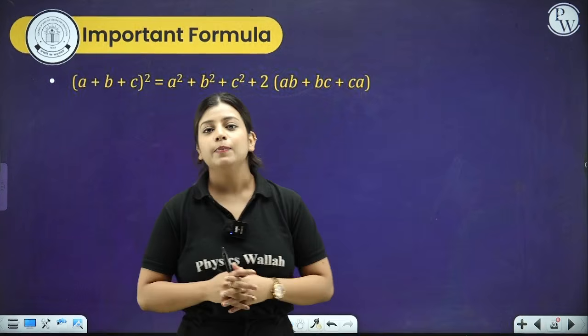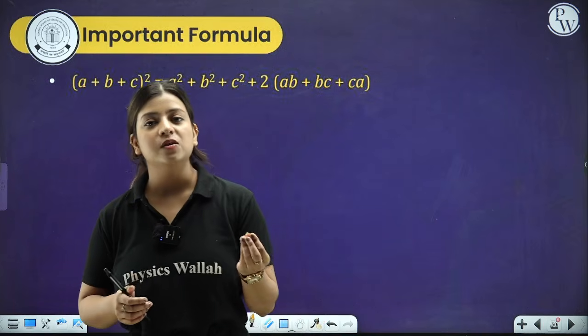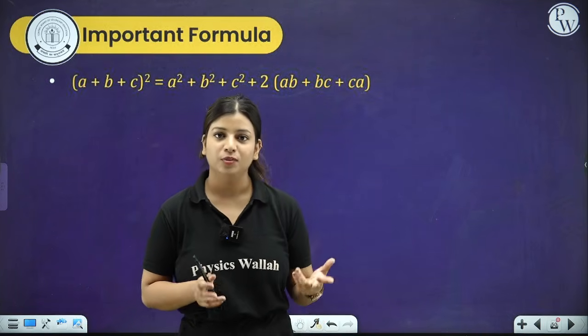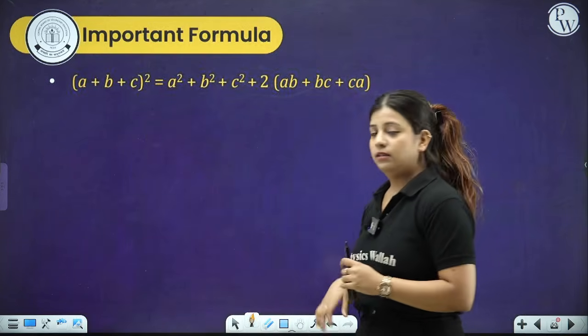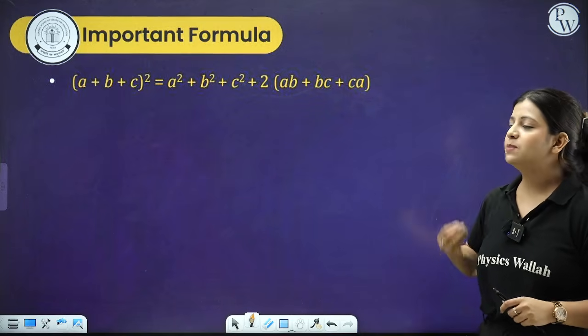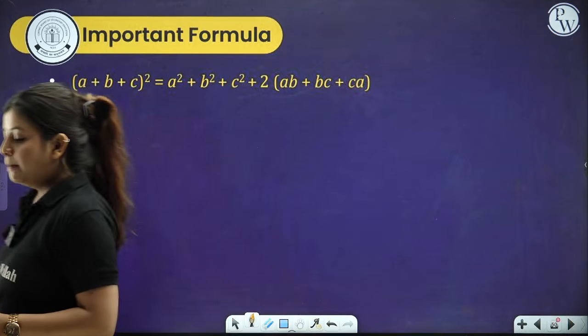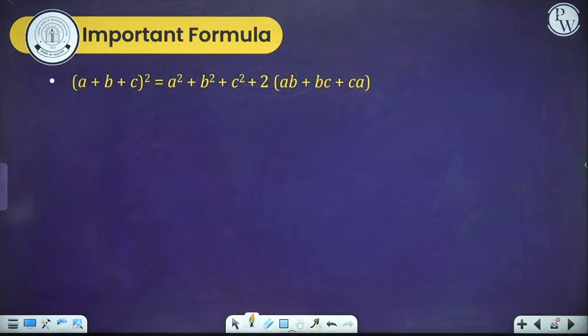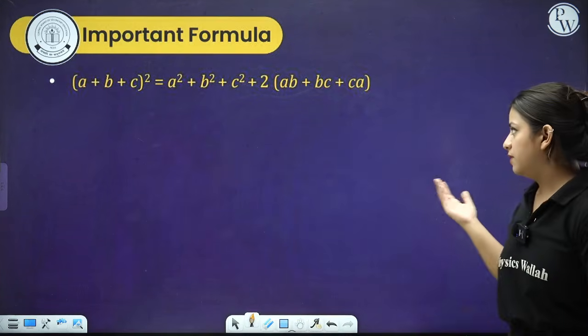So the very first thing, let's first of all revise the identities that we know. A plus b whole square, a square plus b square plus 2ab. A minus b whole square, a square plus b square minus 2ab. A square minus b square, a plus b, a minus b. Simple. The fourth identity that we have is a plus b plus c whole square, which is equal to a square plus b square plus c square, and then we have 2ab, 2bc, 2ca. We can take 2 common and it will give us this.